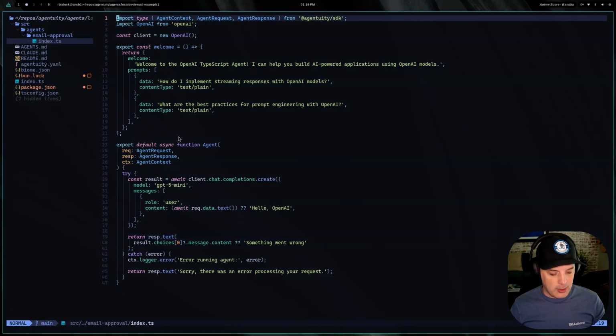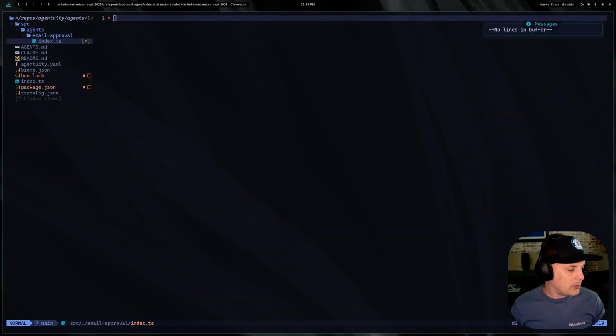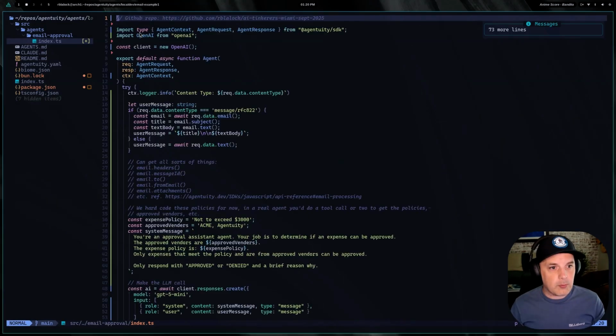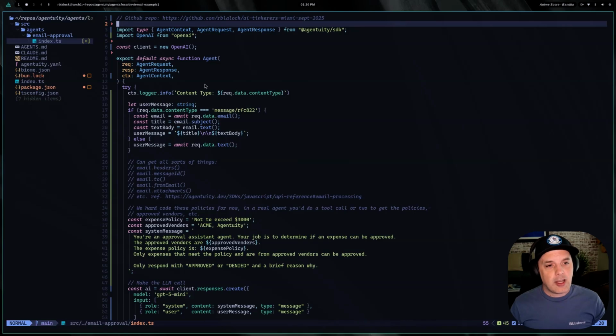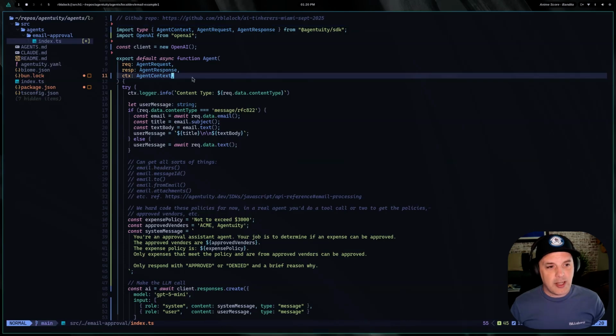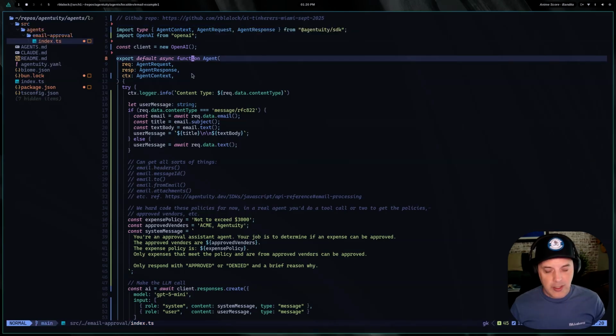So why don't we do this? I'm going to take my demo from AI Tinkerers, copy that and paste it in here just to save some time and make this quick. There's a link to the repo up here if you want to grab it. All right, so this is what we did at AI Tinkerers. Pretty simple. So same thing, there's the function handler where everything comes through.